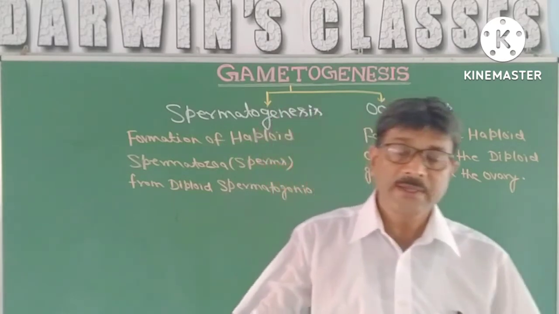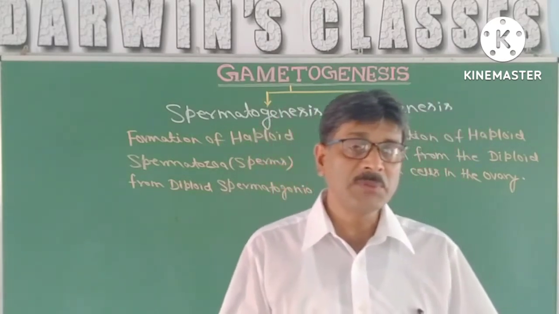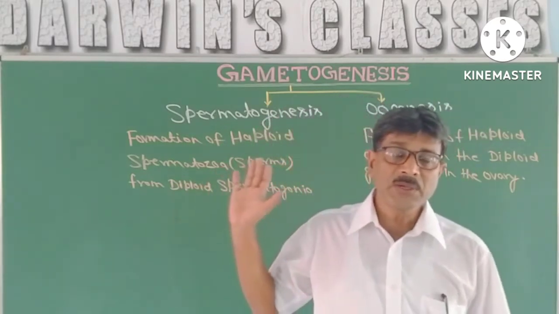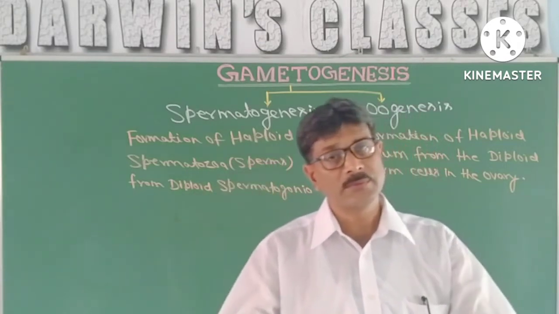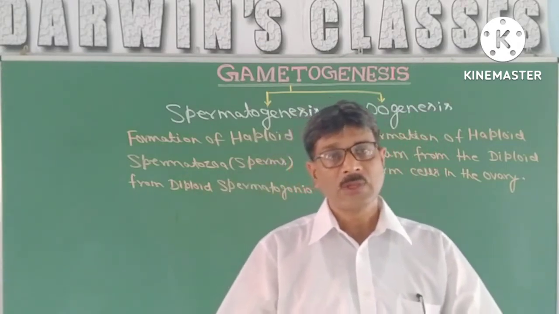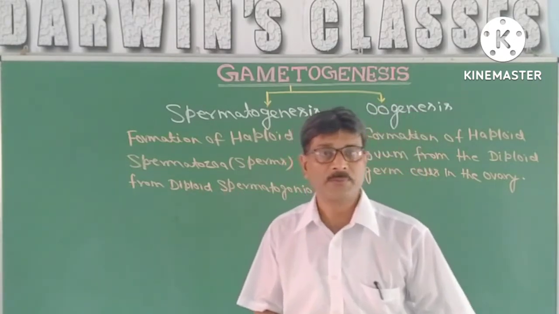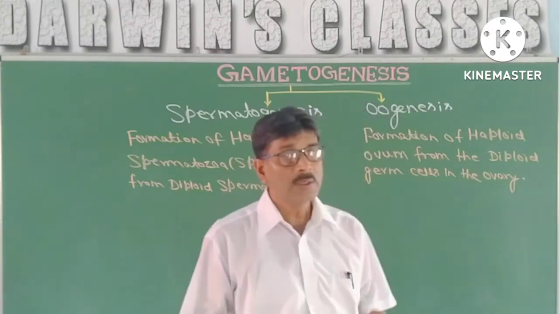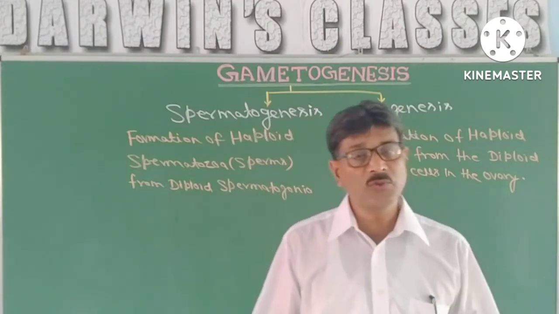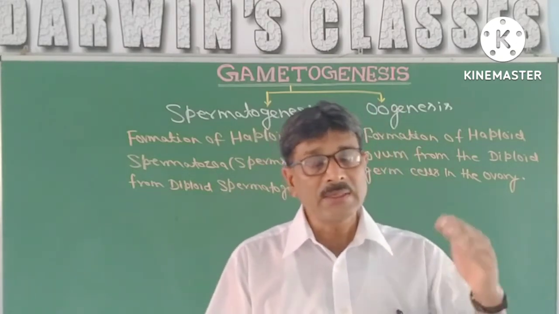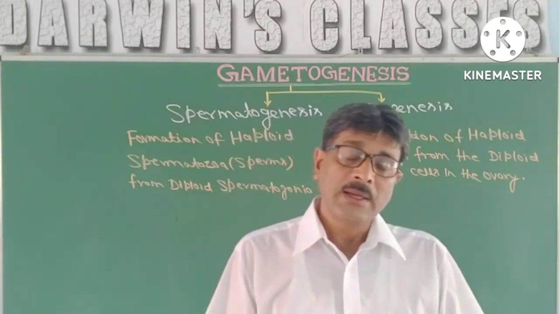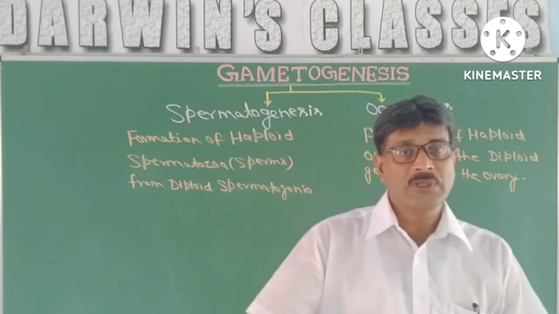What are the differences in both? There are certain differences. First, spermatogenesis continues after attainment of puberty. It is a continuous process for whole life. But in case of female, it starts at the age of puberty and it ends at the age of 45 to 50 years.